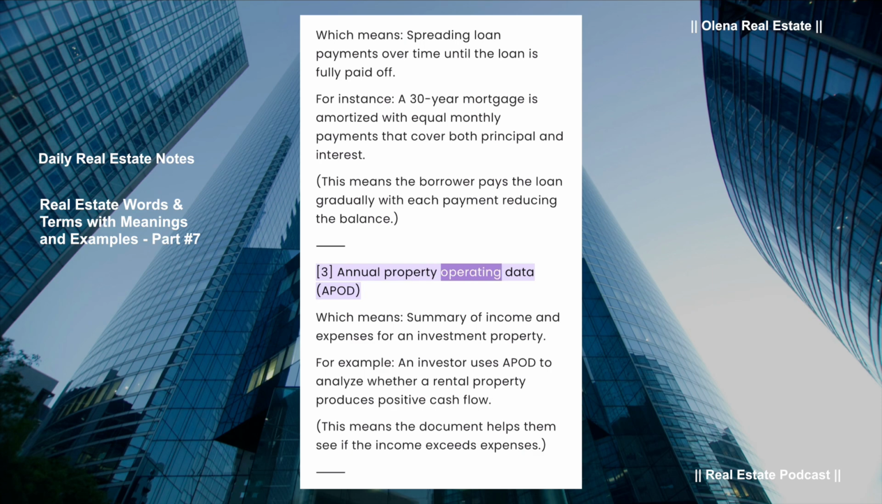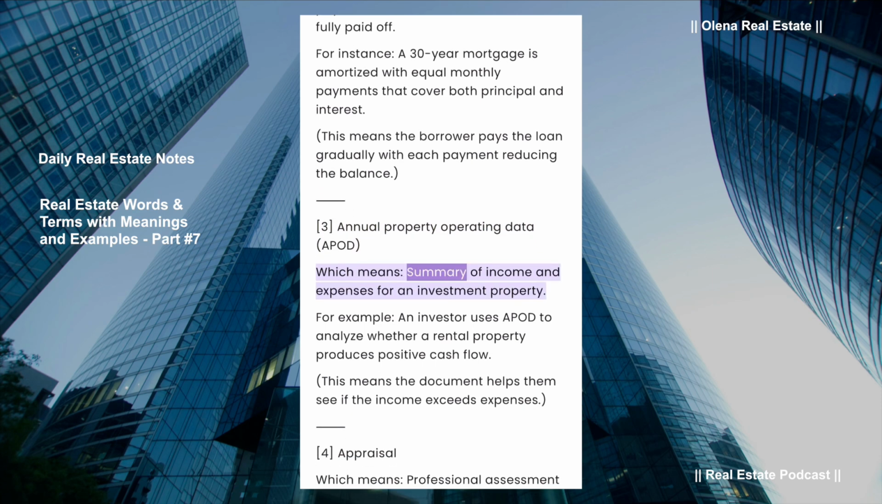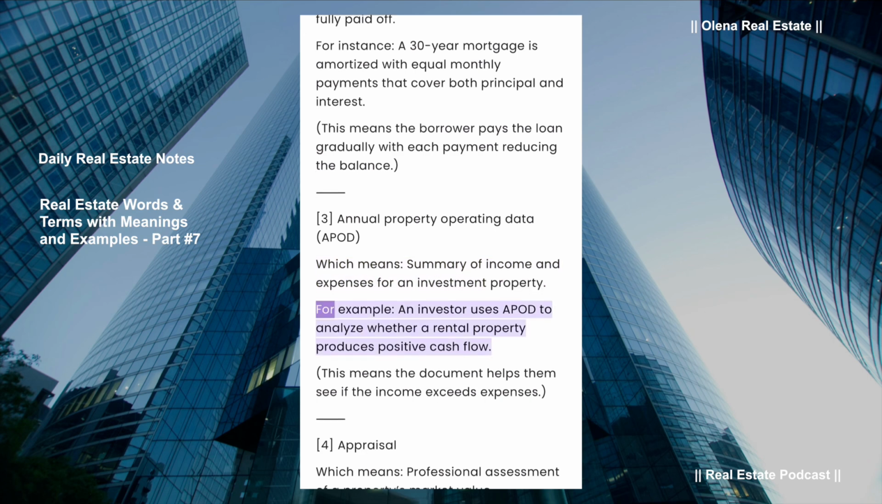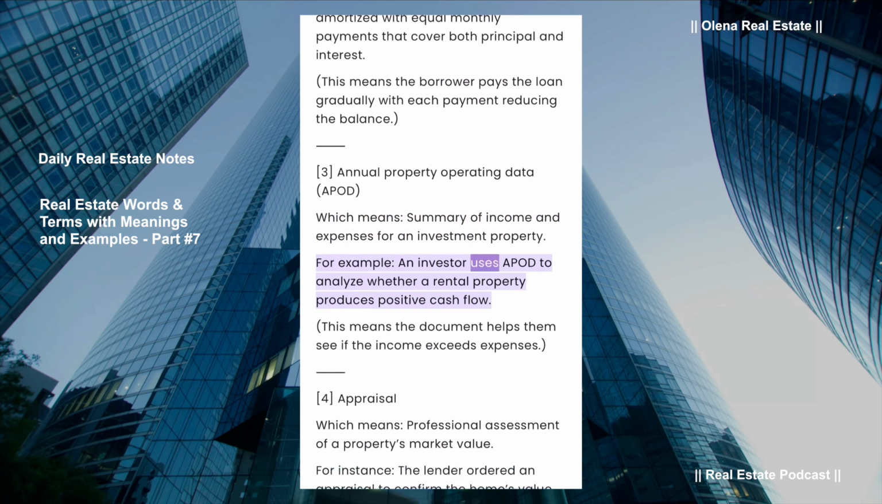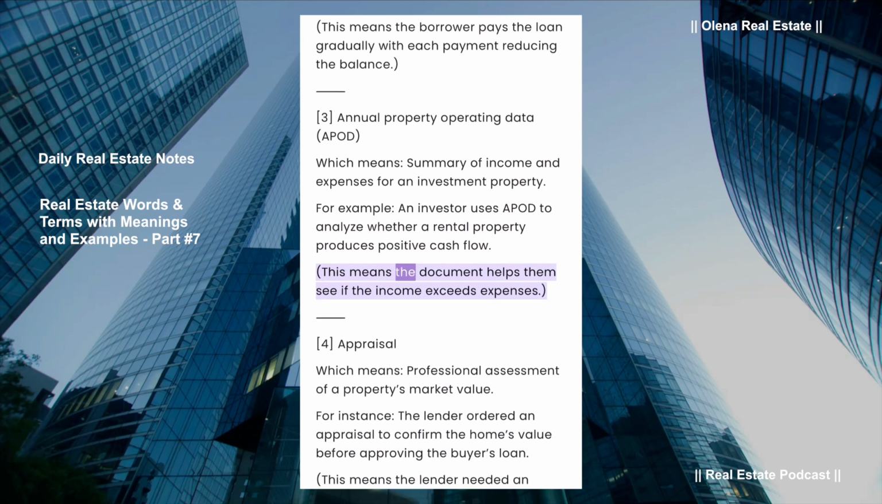Annual Property Operating Data, APOD, which means summary of income and expenses for an investment property. For example, an investor uses APOD to analyze whether a rental property produces positive cash flow. This means the document helps them see if the income exceeds expenses.